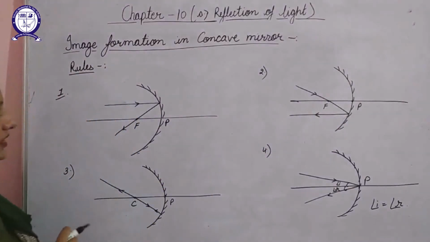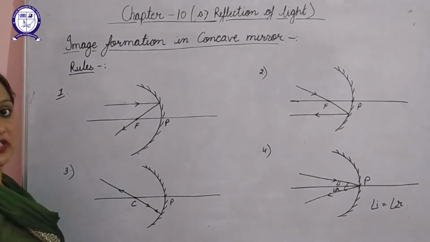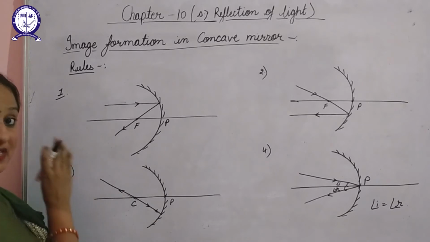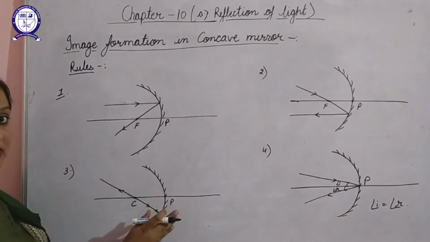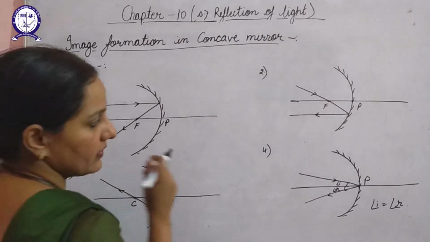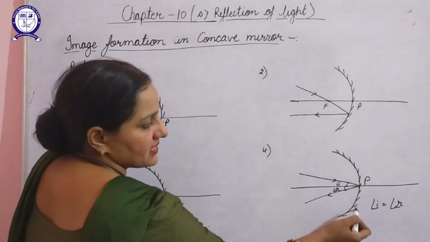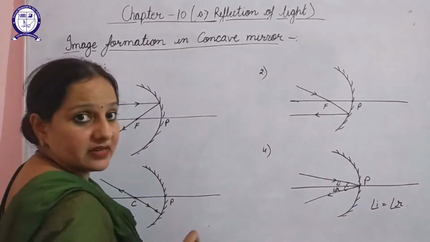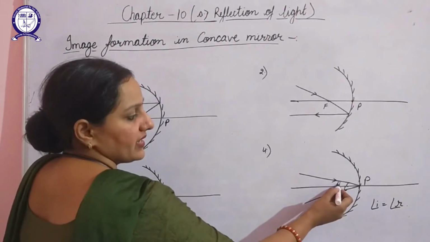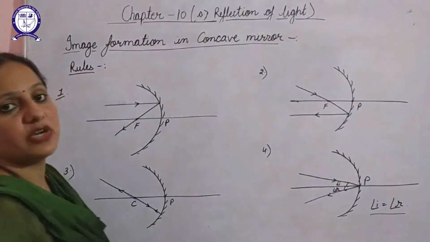Third rule: if a ray of light passes through center of curvature, then after reflection it will follow the same path. That is, the reflected ray will also pass through center of curvature. Fourth rule: if a ray of light strikes this reflecting surface at an angle, it will get reflected along the same angle. That is, if this is angle I and this is angle R, then angle I will be equal to angle R.